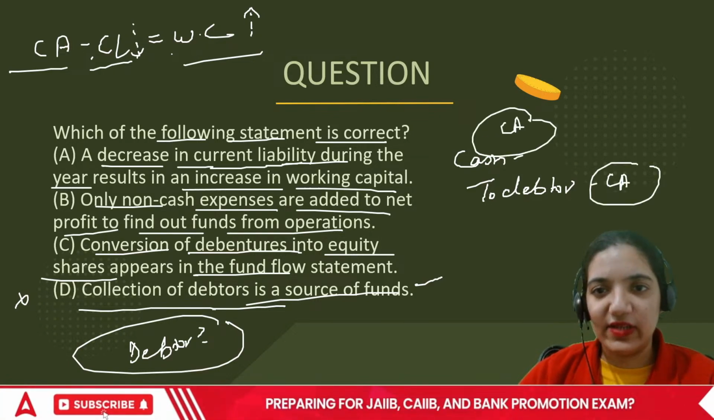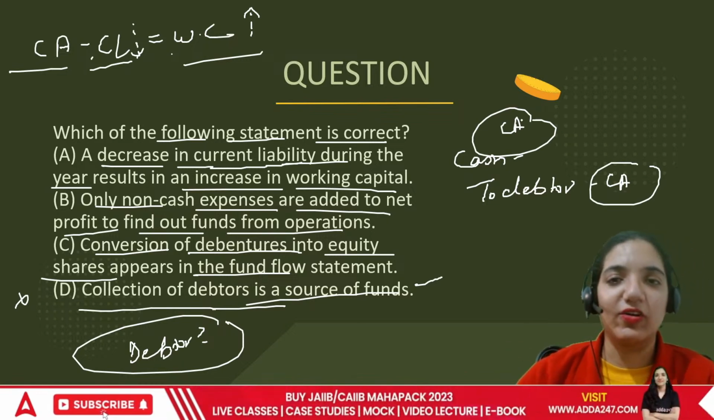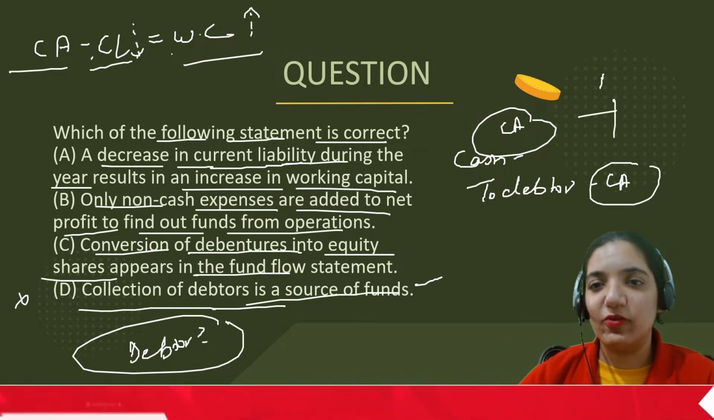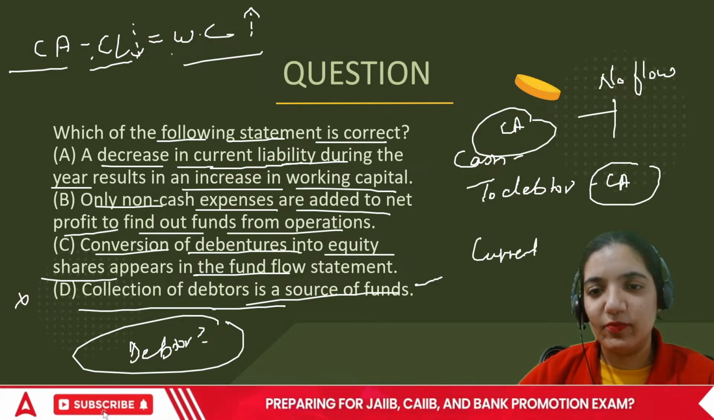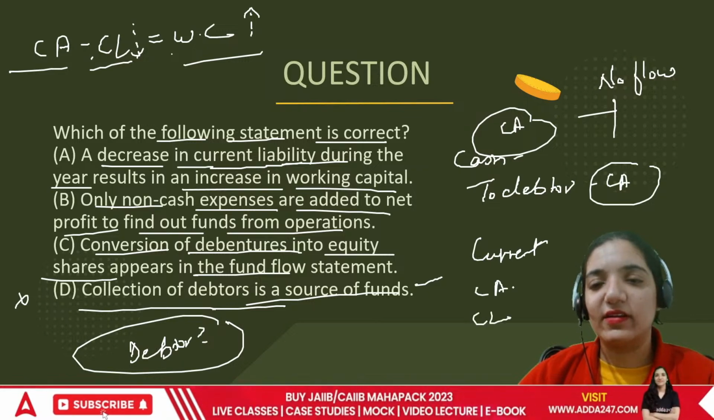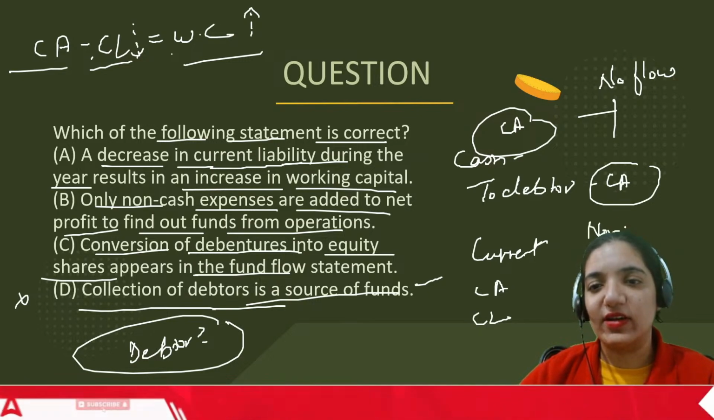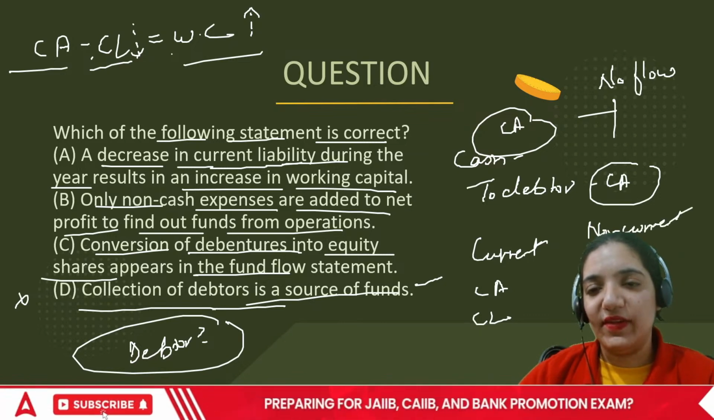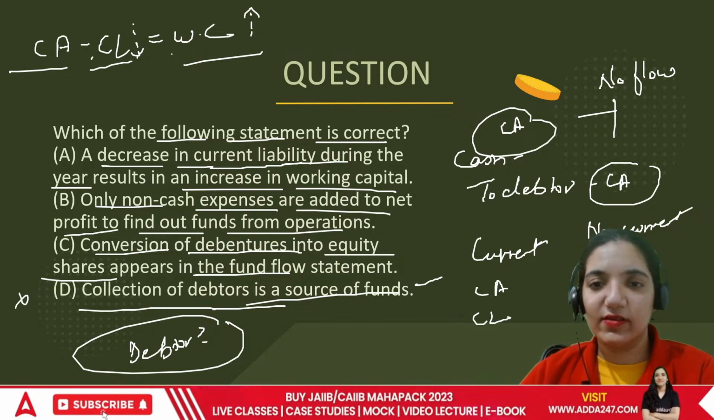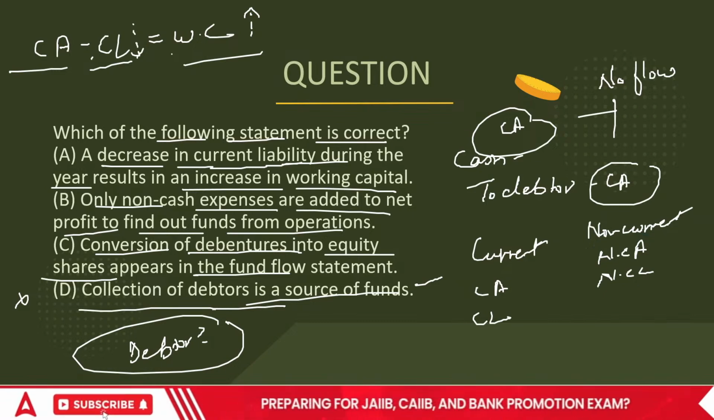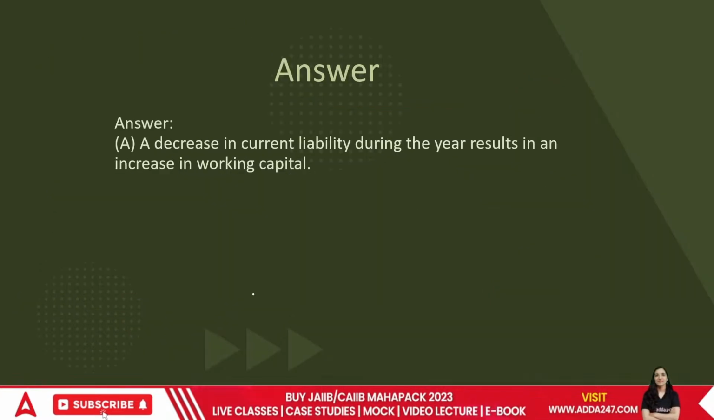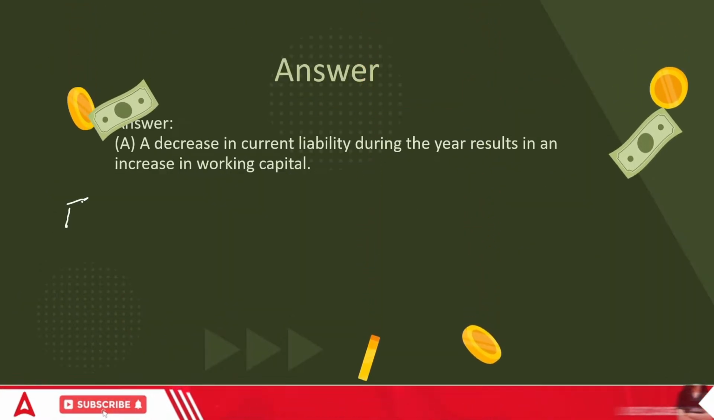So if there is a movement from one current asset to another current asset, this results in no flow. If one thing is current, be it a current asset or a current liability, and one thing is non-current, that is a non-current asset or non-current liability, it's going to be a fund flow. The rule of fund flow clearly says the correct answer is A only.